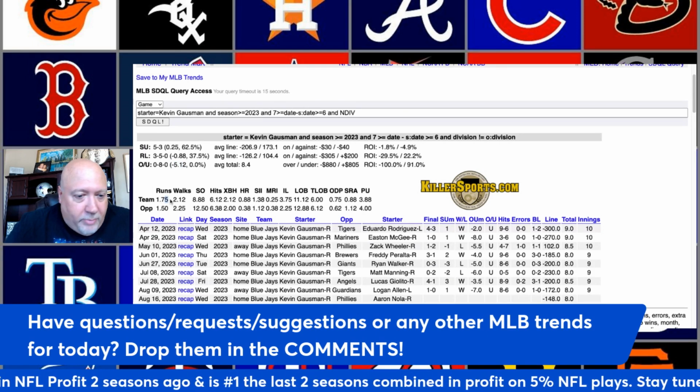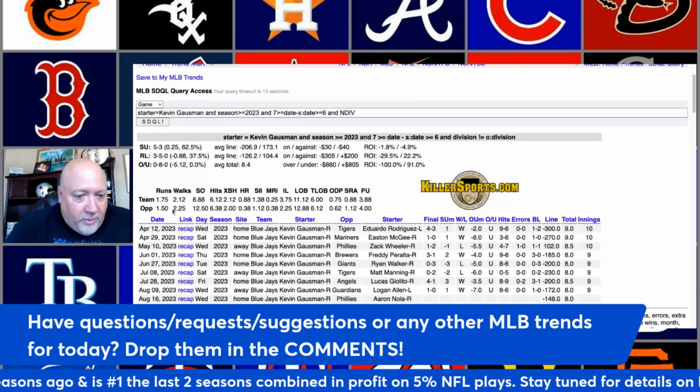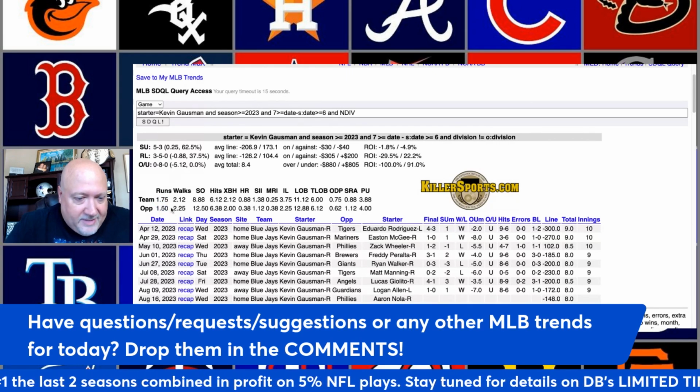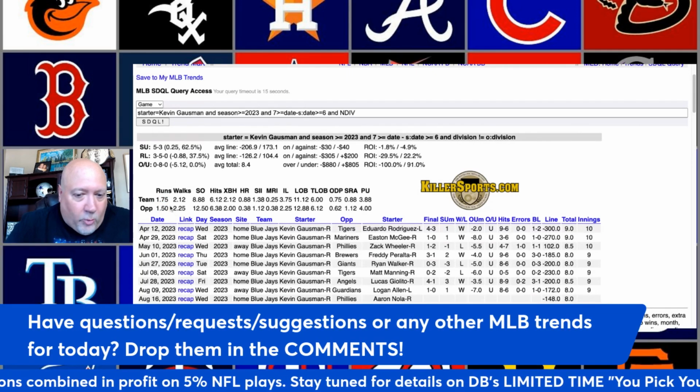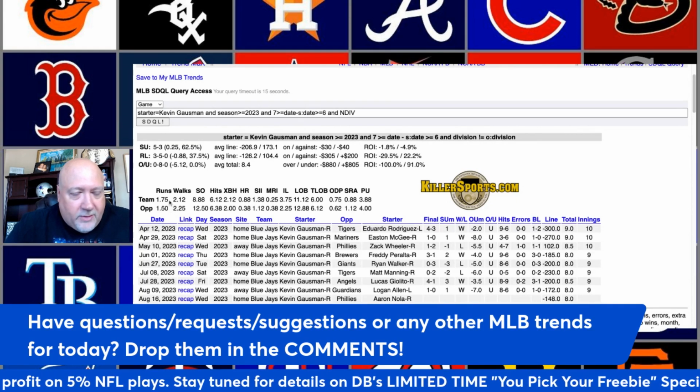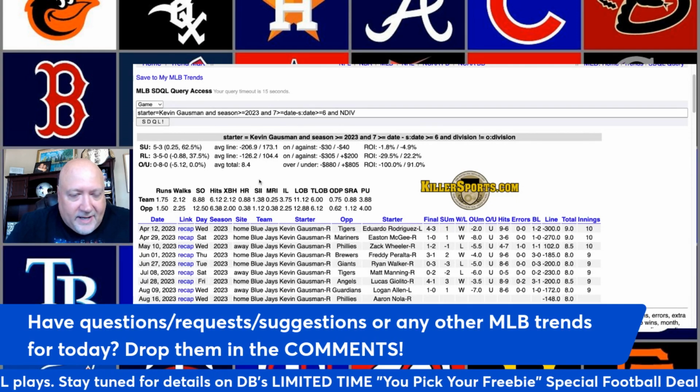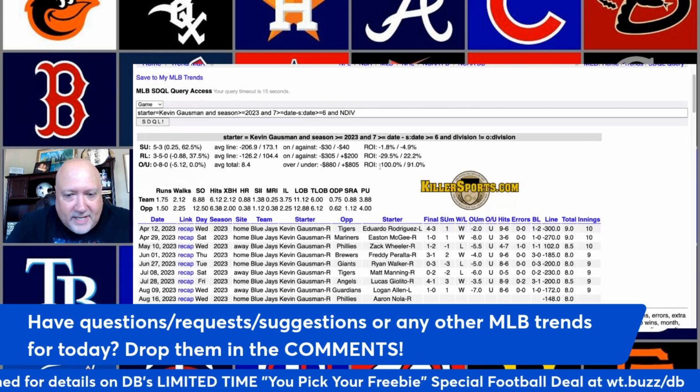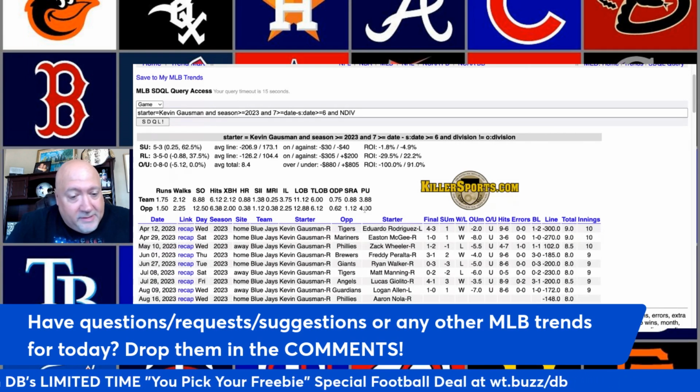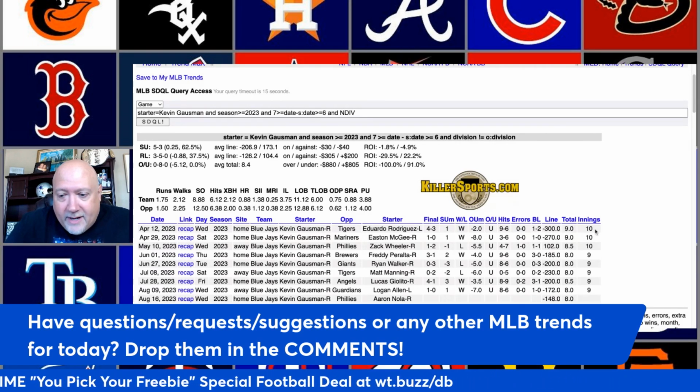Blue Jays 1.75, opponents 1.5. So they're scoring a total of 3.25 runs per game here when Gausman this season is on 5 or 6 days rest against non-division opponents. And here's the even more impressive part. Look in the right-hand column.